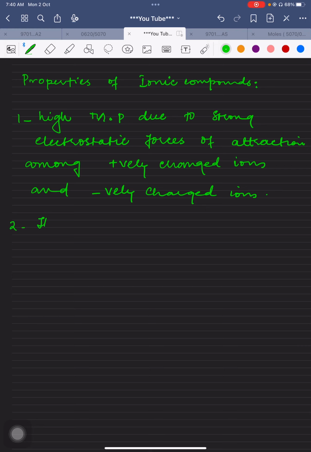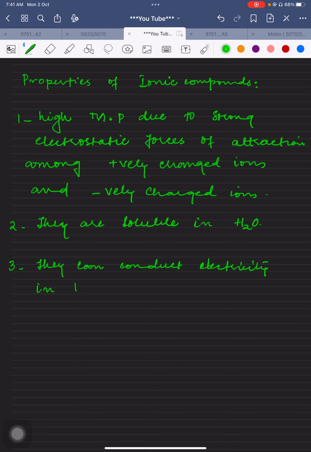Number two, they are soluble in water. Number three, this is a very important point, they can conduct electricity in the molten state or in the aqueous state. I mean to say, in solution form.